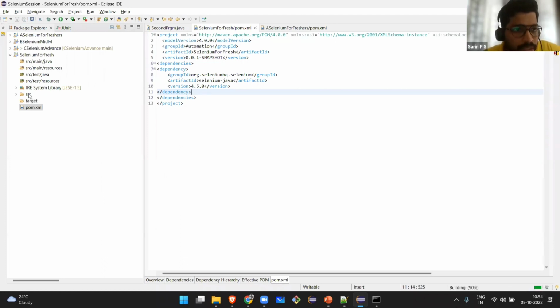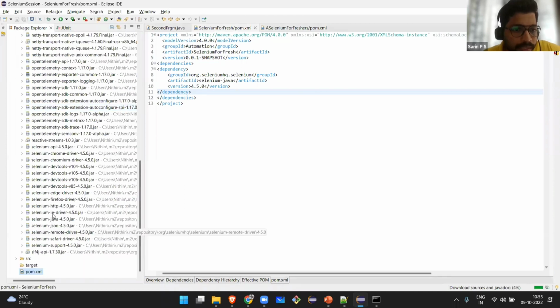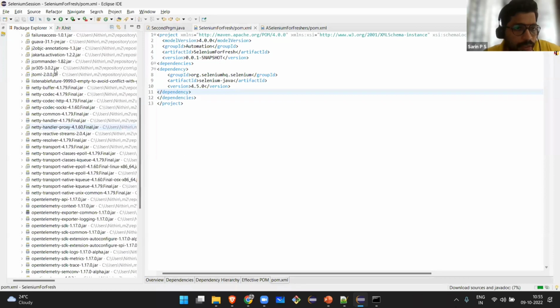Along with that, you will see one more folder getting added here. When the build is 100%, you can see Maven dependencies coming here. Let's wait. It's taking a bit of time. Usually it would be created by now. Okay, 100%. See, Maven dependencies. All the jar files necessary for creating the Selenium project are here. Along with that, many other dependency jar files also got downloaded.